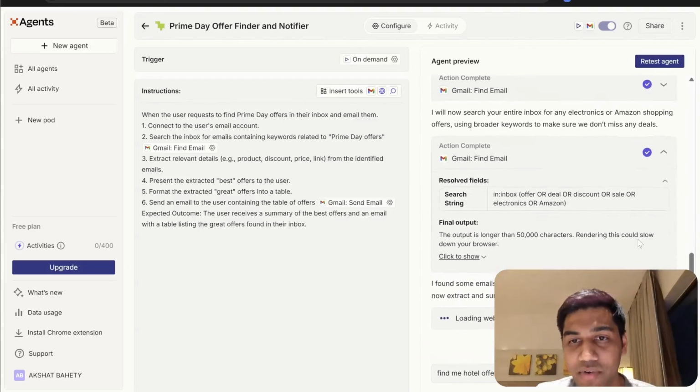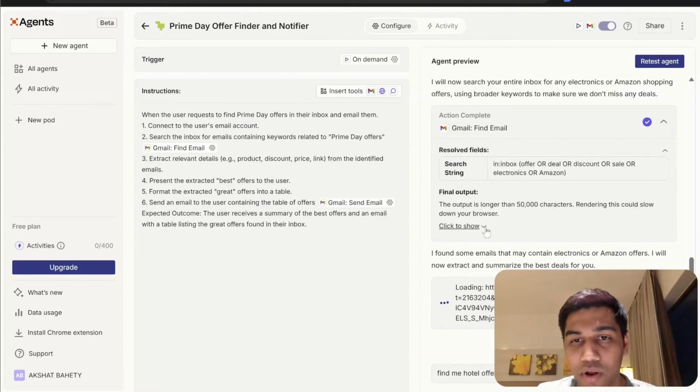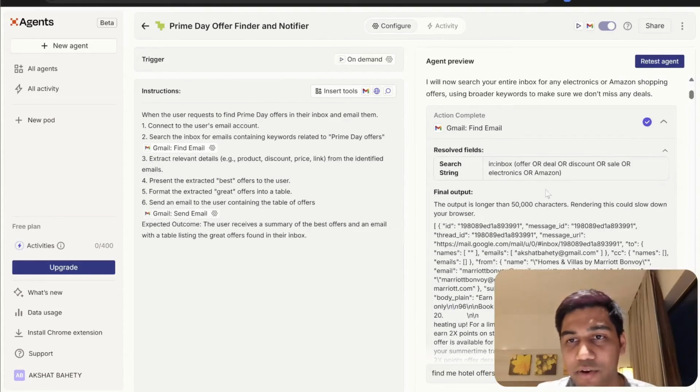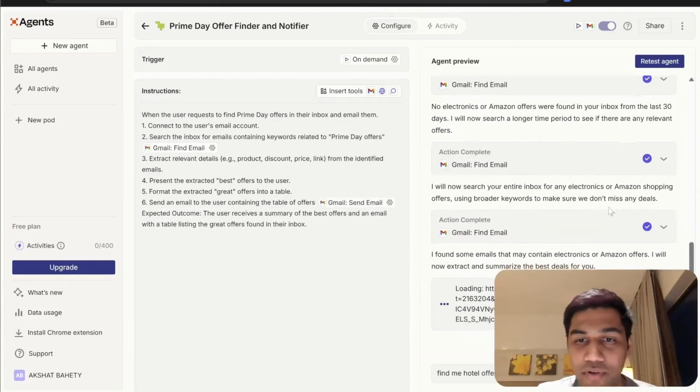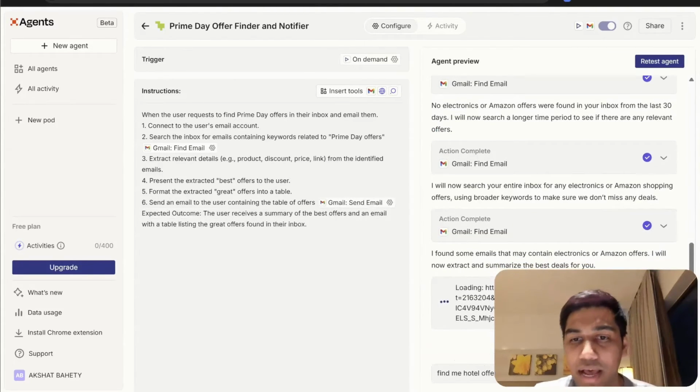It will automatically start going, like, it probably saw a lot of emails, right? Again, the rendering could be slow and everything else. You don't need to care about all of these things. It will automatically do it. And now again, it's trying to extract and summarize all of this information. I think there is something from American Express and there's something from here and there. Let's see what comes out.